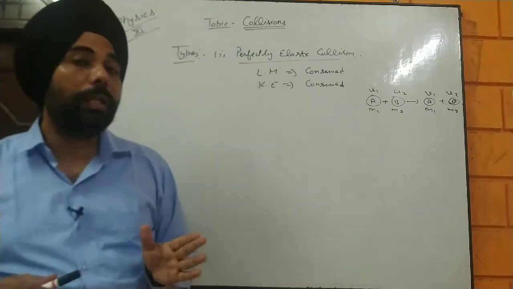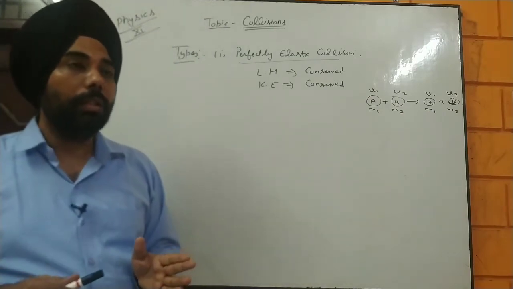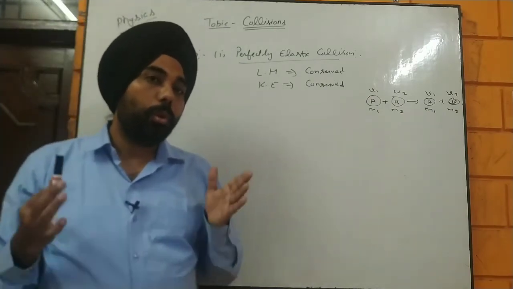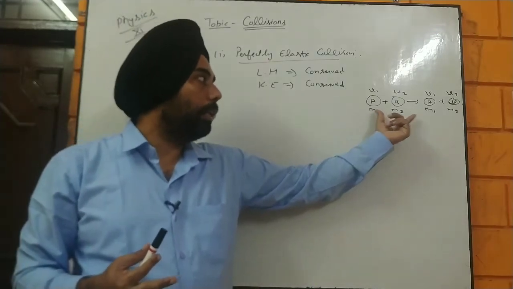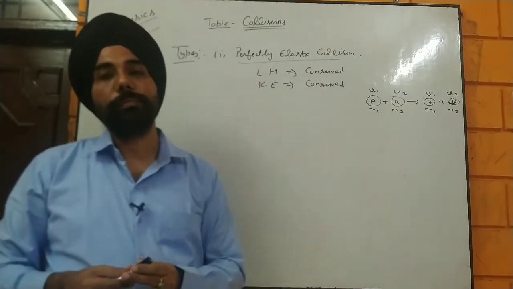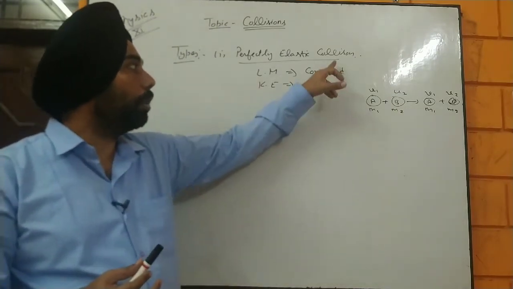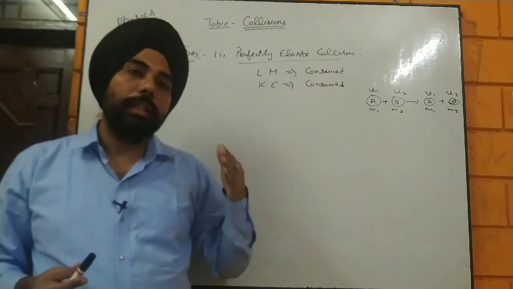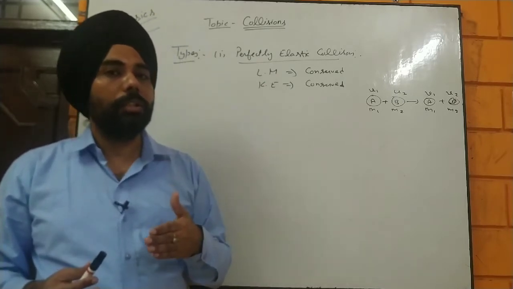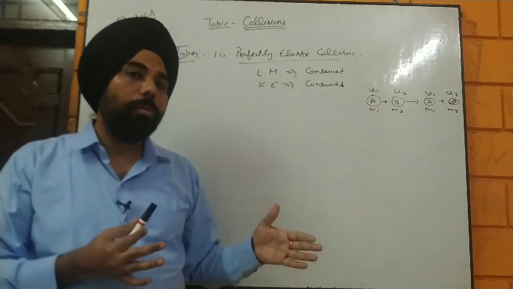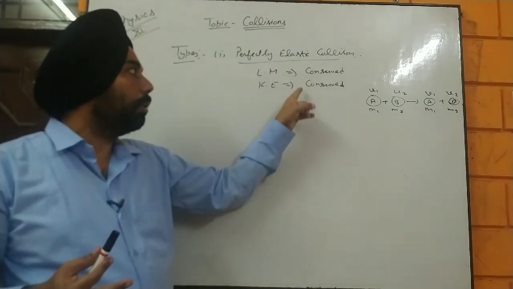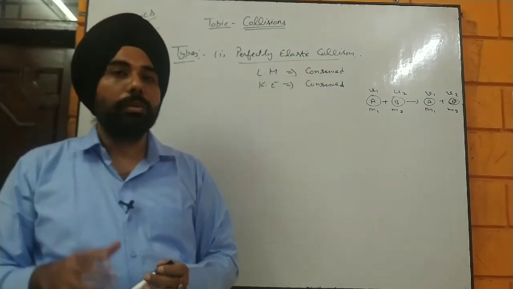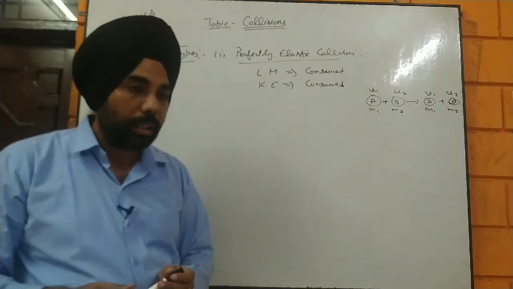The same thing happens with the kinetic energy as well. The total kinetic energy before collision and after collision is always going to be the same. That is the meaning of conserved, because the initial and the final stages have the same linear momentum and the same kinetic energy, because both are conserved. That is a very easy thing to understand.